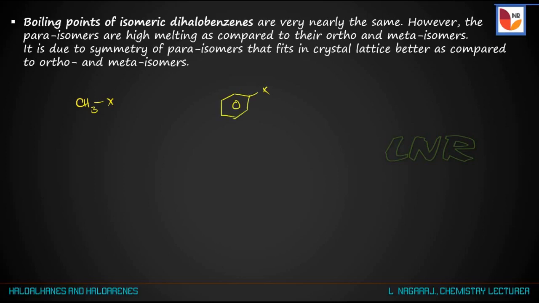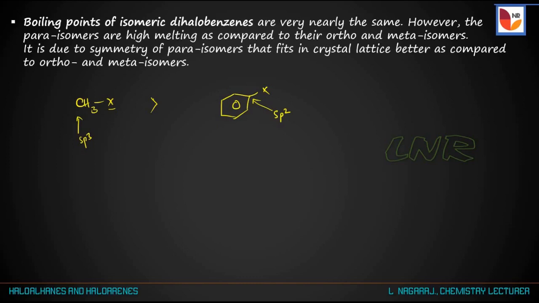So here the halogen atom is attached to the sp3 hybridized carbon, and in the case of haloarenes, the halogen atom is attached to the sp2 hybridized carbon. Therefore, the bond length of the C-X bond in the haloalkane is more as compared to the haloarenes, because the halogen is attached to the sp3 carbon. So if it is attached to the sp3 hybridized carbon, the bond length is more as compared to the halogen attached to the sp2 hybridized carbon.